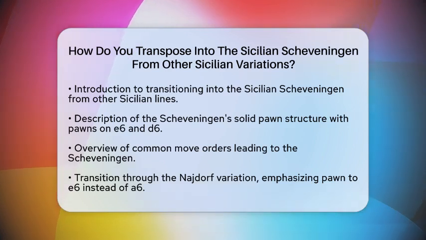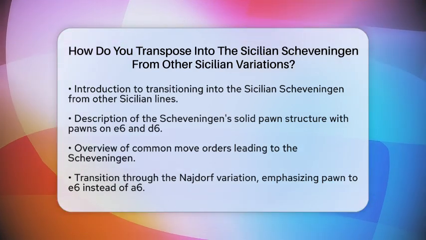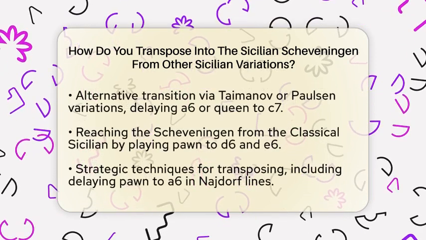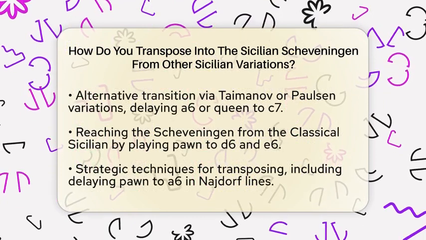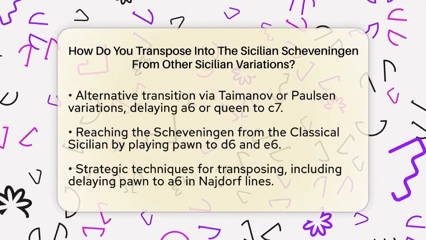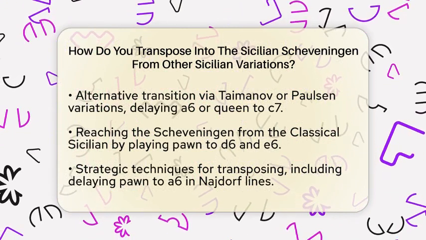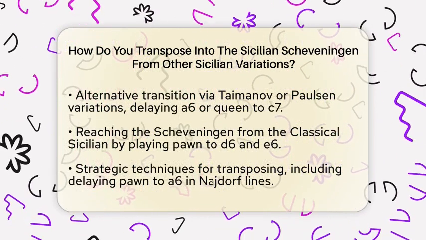Another way is through the Paulsen variations. Starting with 1. pawn to e4, pawn to c5, knight to f3, and pawn to e6, you can delay playing a6 or queen to c7. This gives you the flexibility to play pawn to d6 later, which can lead you into the Scheveningen setup after moves like knight to f6 and bishop to e7.